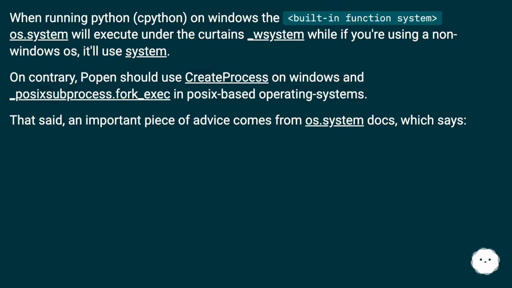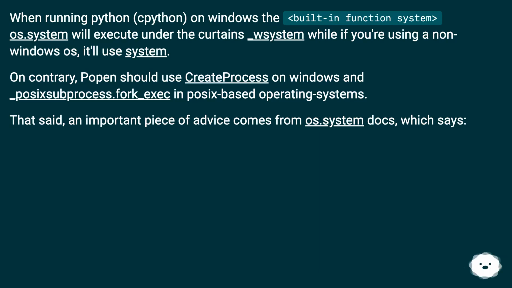When running Python on Windows, os.system will execute under the hood using _wsystem, while if you're using a non-Windows OS, it'll use system. On the contrary, Popen should use CreateProcess on Windows and _posixsubprocess.fork_exec on POSIX-based operating systems.